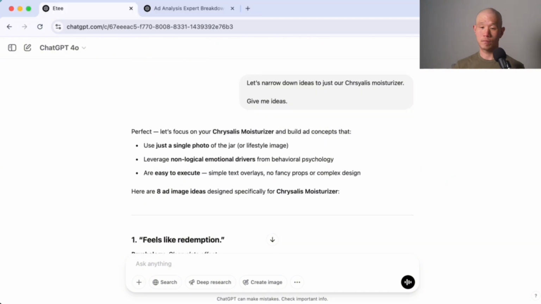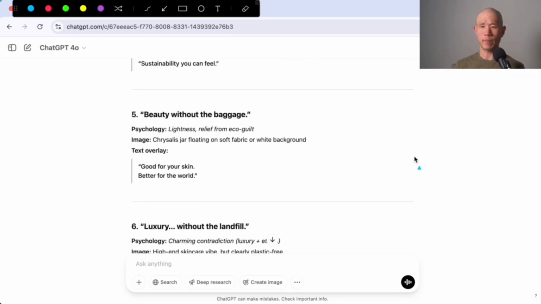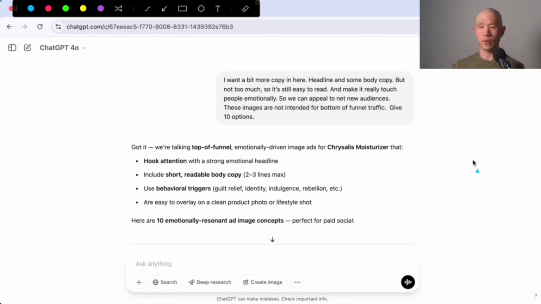Work within those constraints. So it ended up giving more ideas, which I wasn't too impressed with. Didn't really hit the spot for me in what I was going for. So I mentioned I want a bit more copy in here, a headline and some body copy, but not too much, so it's still easy to read. And the main thing was I wanted to be able to fit it into an image ad while still being easy enough to read on mobile and make it really touch people emotionally so we can appeal to net new audiences. These images are not intended for bottom of funnel traffic.